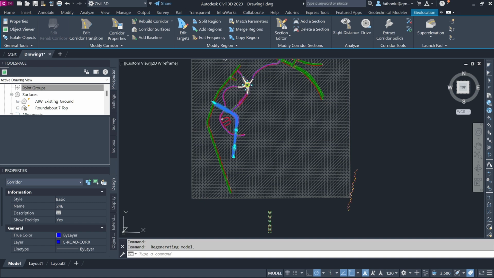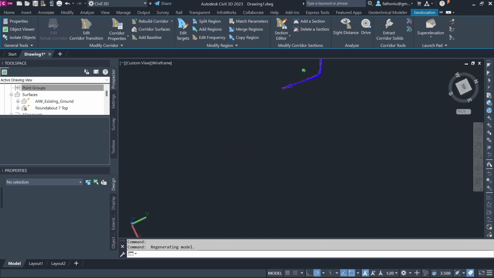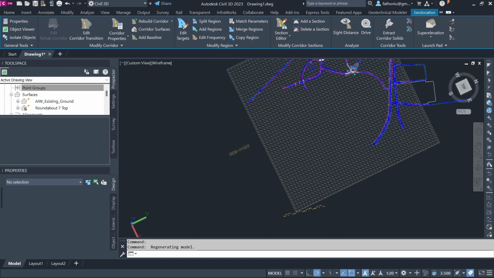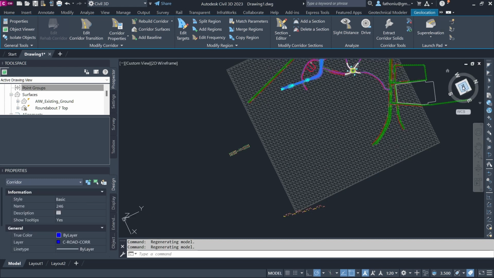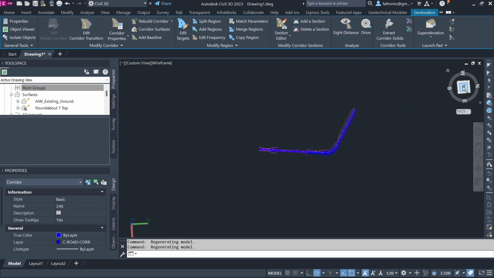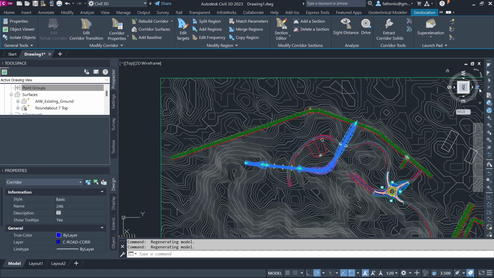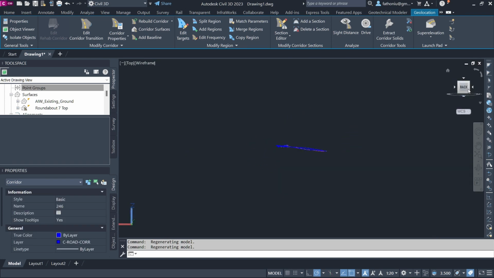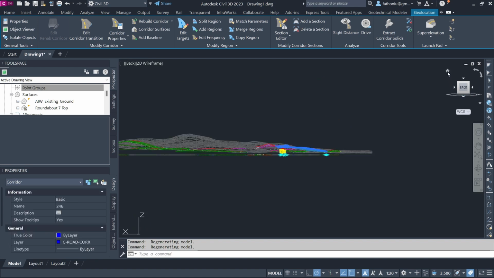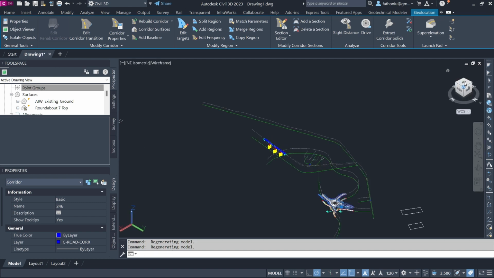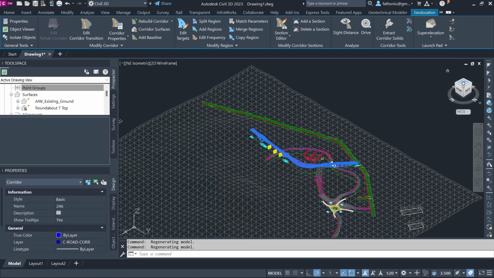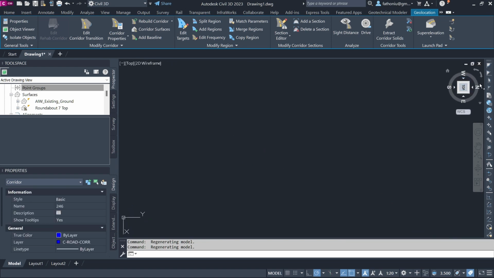It's quite slow, lagging here. Then you can return back to the top view using the cube here, and then press the home. You can press home. I can go to here, move to the top, and then rotate using this one.